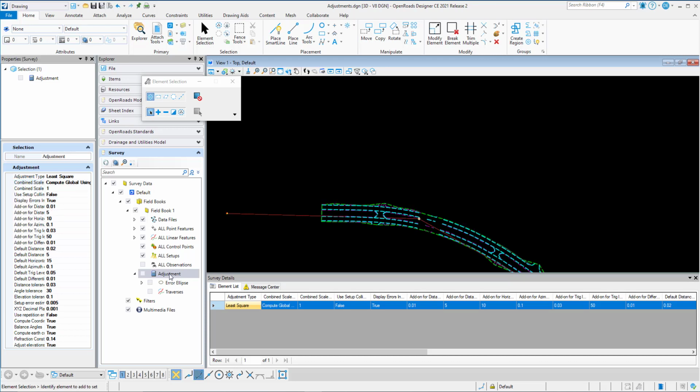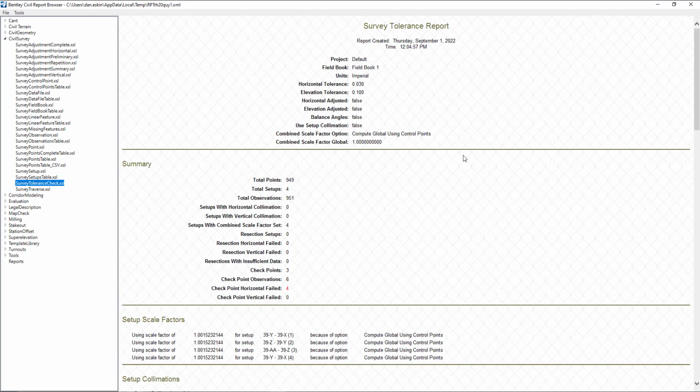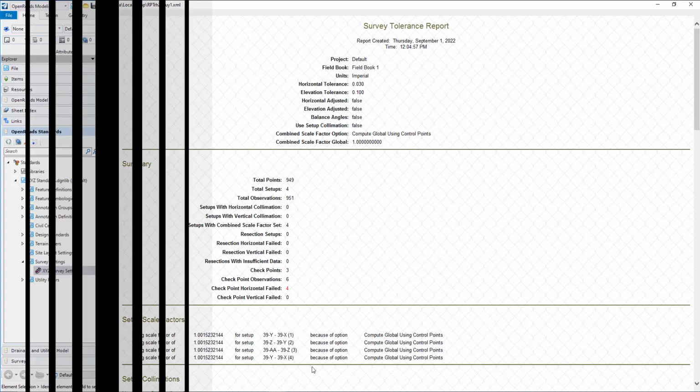We can check the results of our scale factors by creating a report. If you right-click on the adjustments, then we can click the tolerance report. In here, we can see that it has computed the global factor, and it is the same global factor used for each setup.